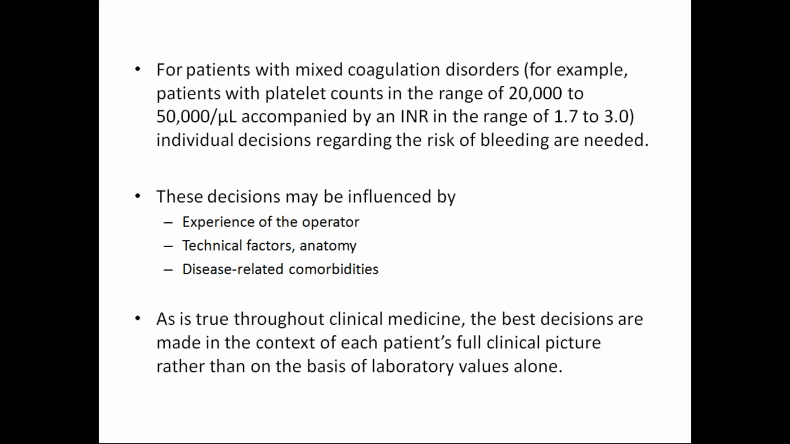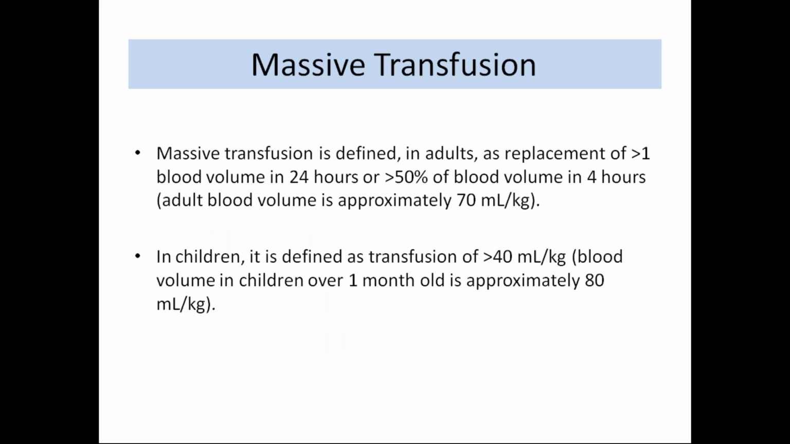Okay, that is not that important. Okay, massive transfusion. What is massive transfusion? That is replacement of greater than 1 liter of blood volume in 24 hours, or greater than 50% of the blood volume in 4 hours. Normally the adult blood volume is 70 ml per kg. So if we replace greater than 50% of that, then we call it massive transfusion.